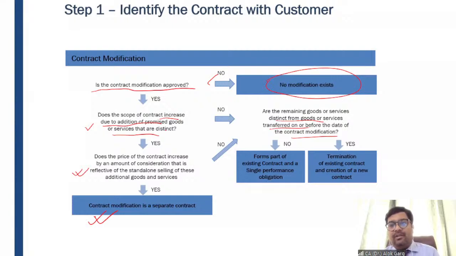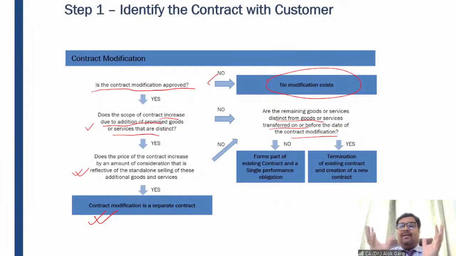How can I say the same? So in this example, it is different. How can I say it is the same? For example, I have just entered into a contractor services for construction of my house. While doing the painting of my walls, I have told the painter, dear painter, instead of putting a single coating, please put the double coating. Of course it will take time, and the price has also increased. It is not at a standalone selling value. The price is also getting increased. But this is not different. So on a single coating, I'm asking for the double coating.